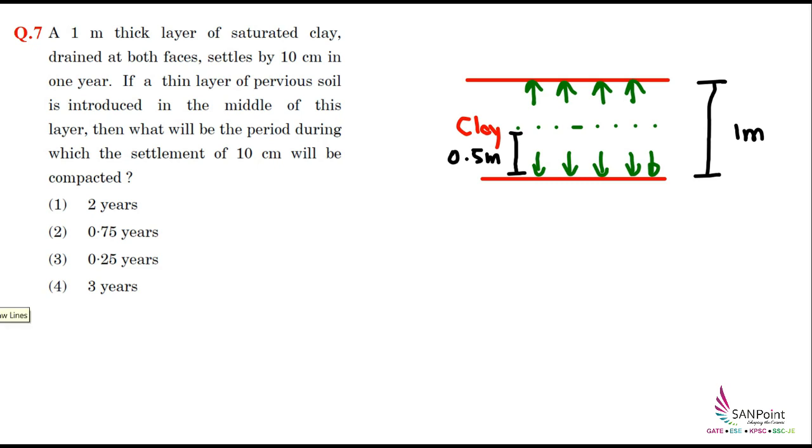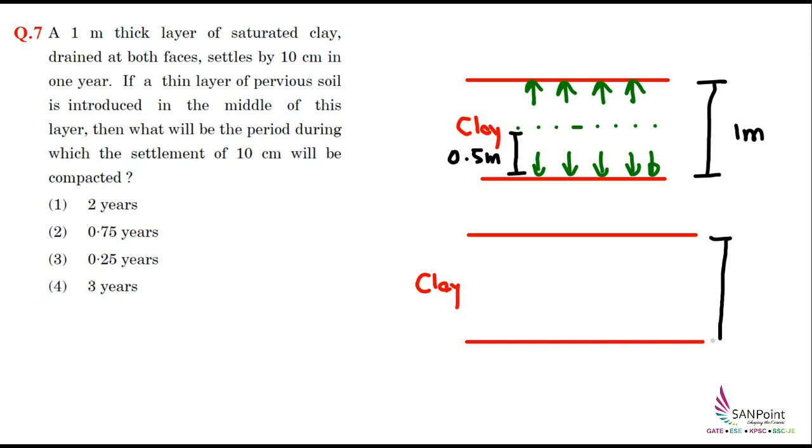Now in the second case, what they are saying is that a thin layer of pervious soil has been introduced. Again we have 1 meter of clay layer only, same thickness. Now what is happening? At the middle we have introduced a very thin pervious layer. So due to this, now the drainage will happen like this.